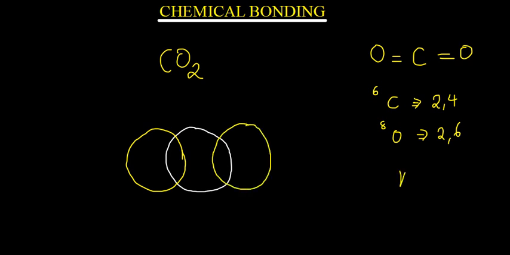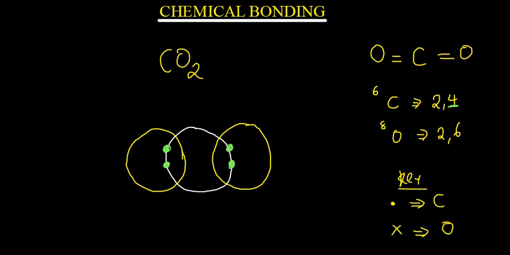I'm also going to write a key. Let me say a dot. I'm going to be using it to represent carbon, and then a star, I'm going to be using it to represent oxygen. Now remember, between carbon and oxygen there's a double bond, and carbon has got 4 electrons in the outermost shell. I'm only showing the outermost shell, so I'm going to put 2 here, 1. Carbon, I'm using a dot. The first electron, second electron, and then the other two electrons I'll put one here, then one here.